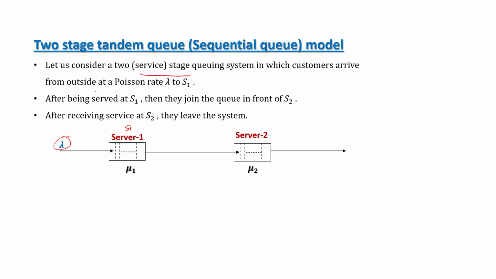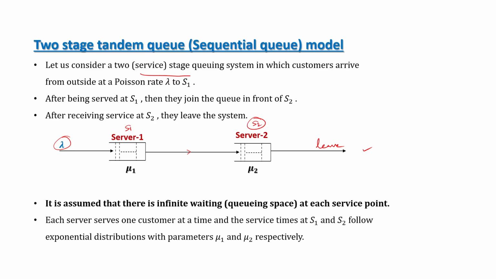Then after being served at S1, the customer joins the queue in front of S2, server 2. After receiving the service at S2, he will leave the system. It is the two-stage tandem queue model.